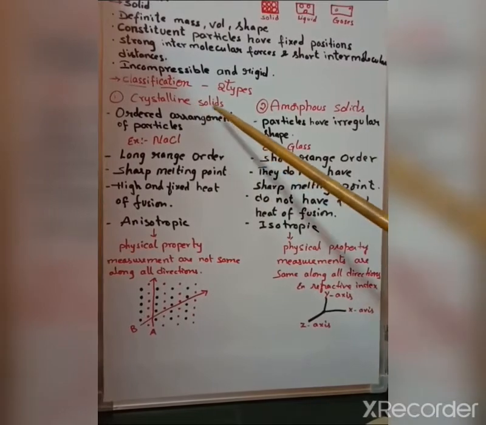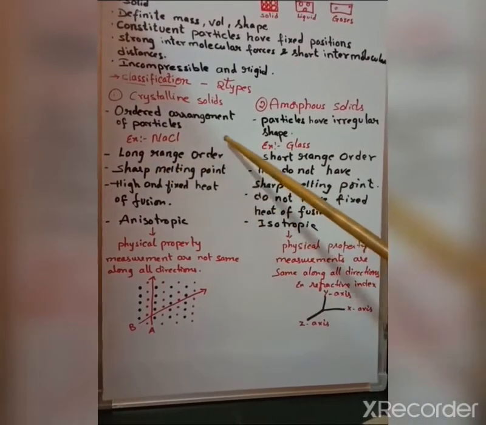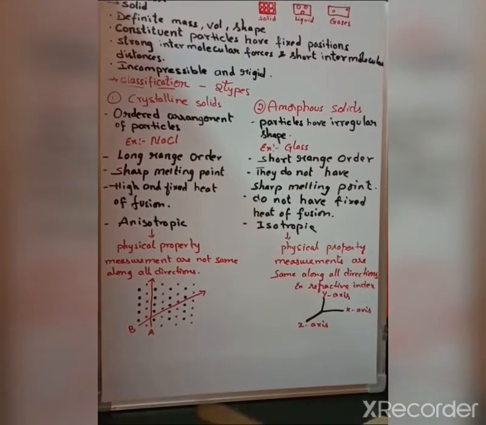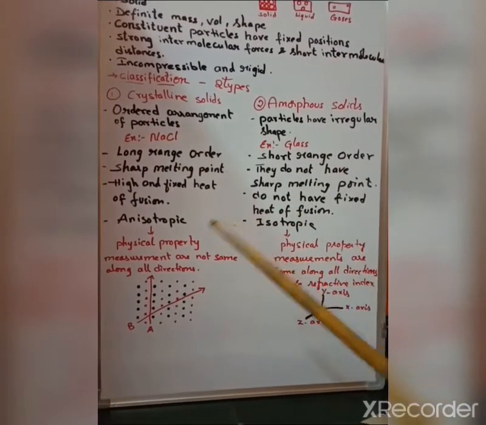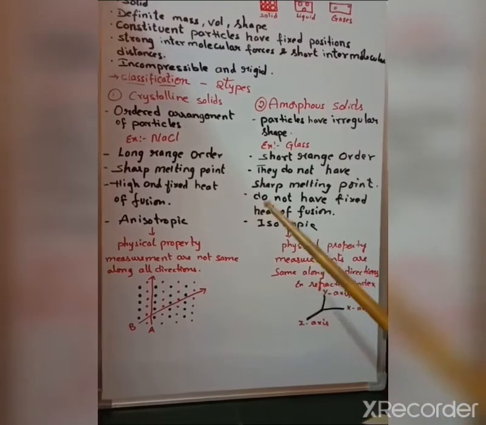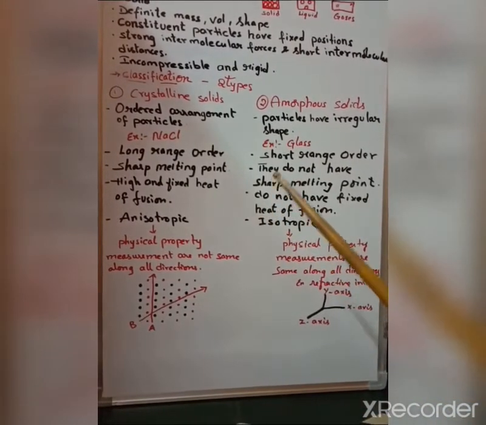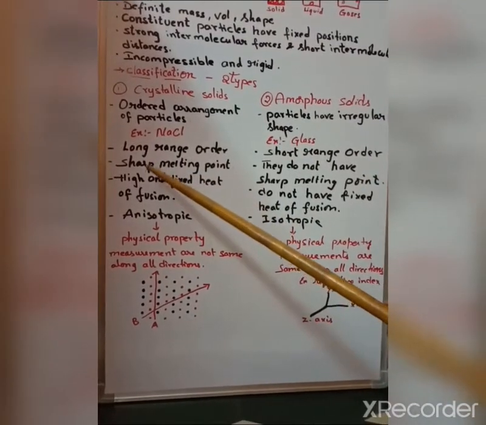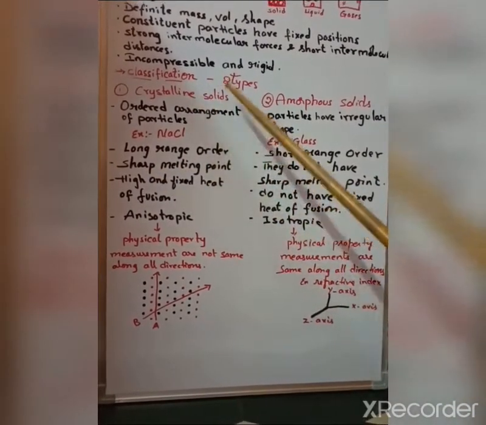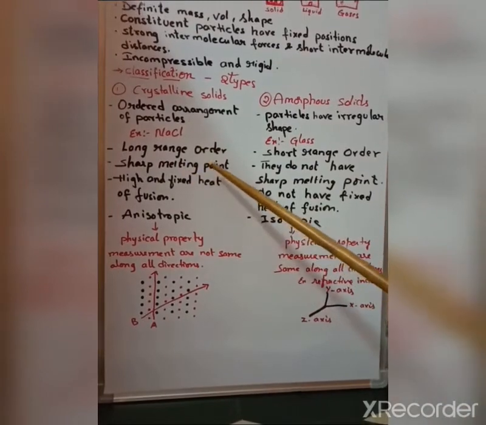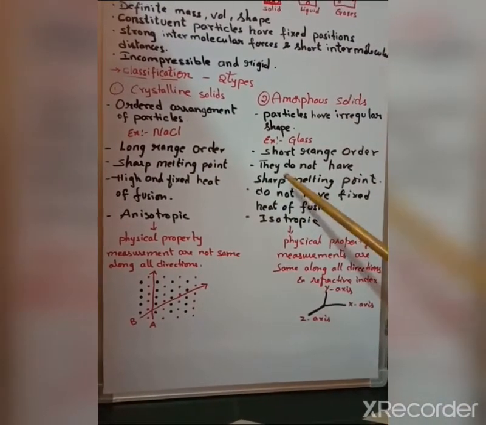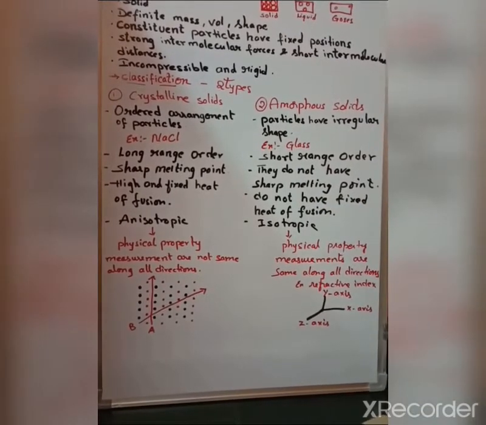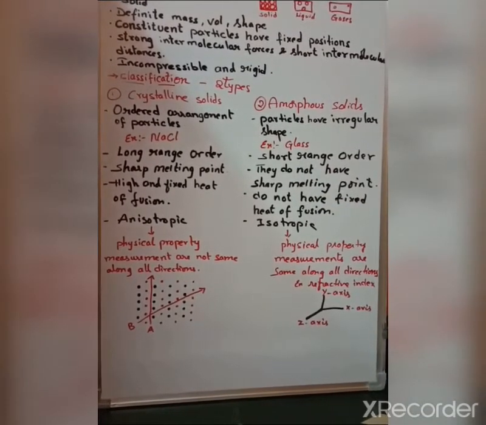Next one, crystalline solids, as they have long range order, have a sharp melting point. That means they have a particular melting point. Say for example, if it is 120 degrees, that means they maintain that temperature, isn't it? That's why it is called sharp melting point. The crystalline solids have sharp melting point. Next one, amorphous solids do not have a sharp melting point. Why? Because they are not orderly arranged.